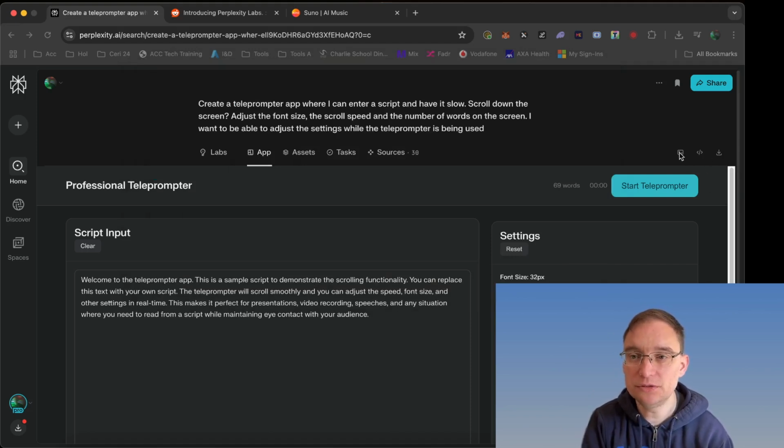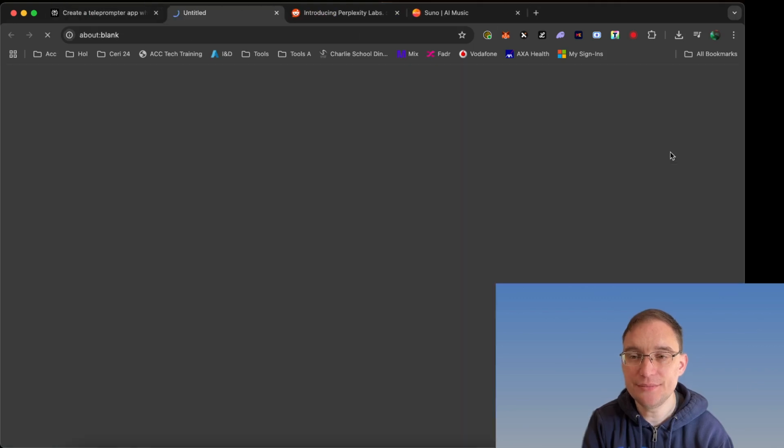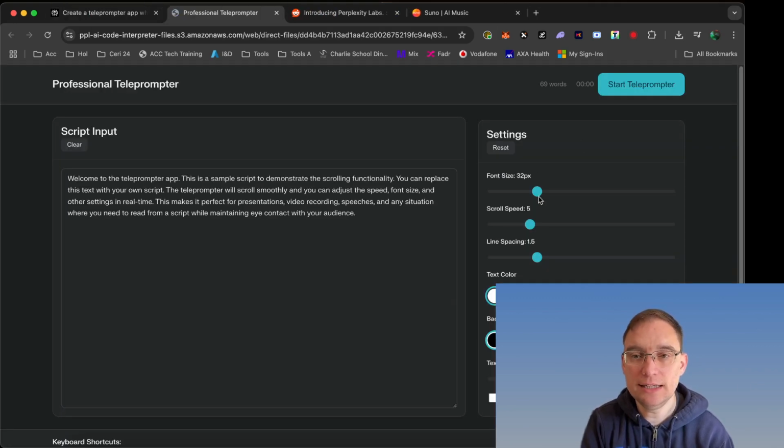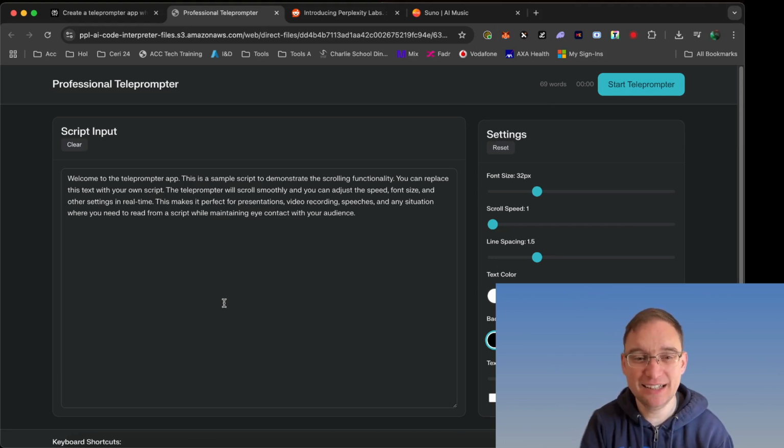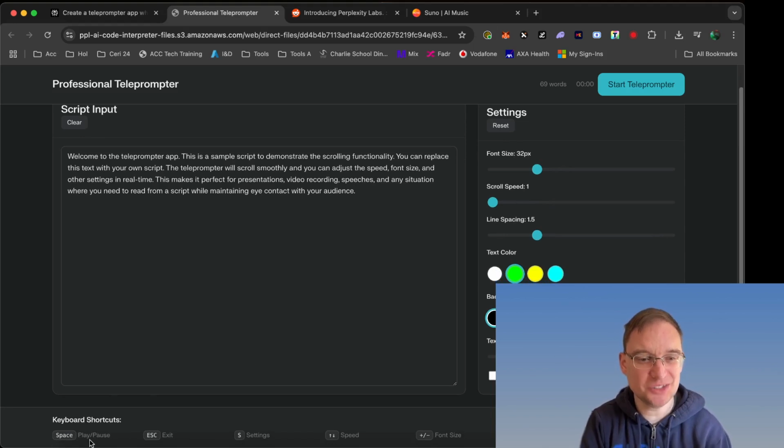So I can go full screen here, and I can literally look at the scroll speed. I'm going to keep that at 1, line spacing 1.5, text color I'm going to make green, background color, I'm going to keep it black. You've got mirror modes. They even thought of mirror mode on here. You can clear this prompt here, and it even tells you how many words. I mean, this has just been created by my prompts. It's amazing. You've even got keyboard shortcuts.